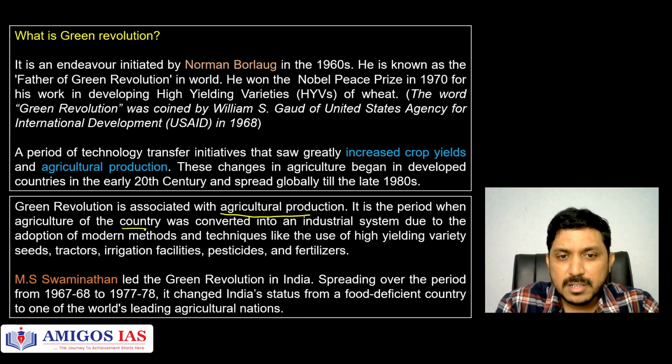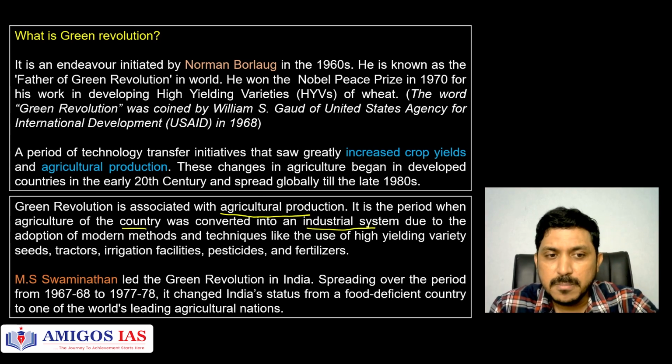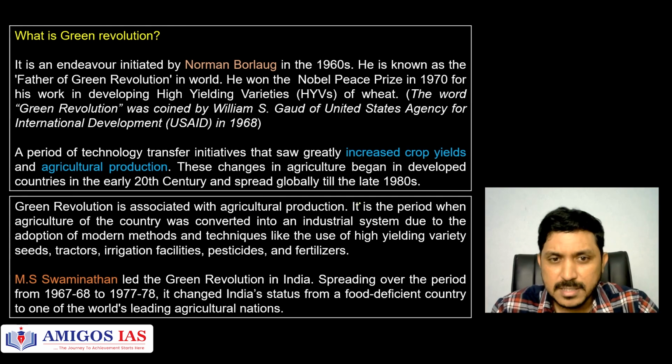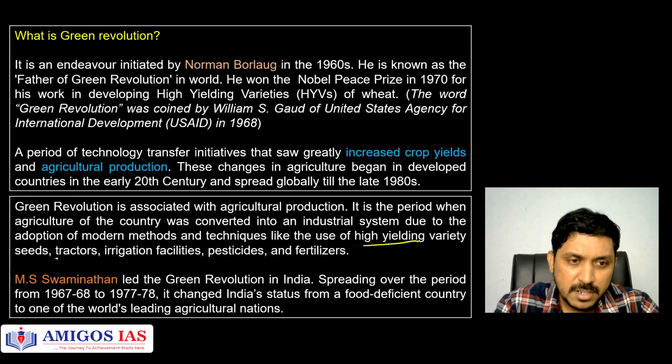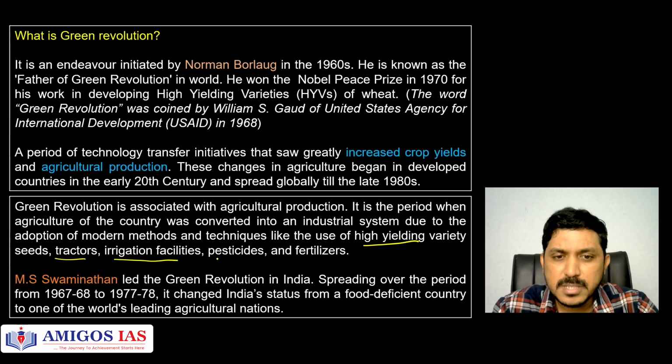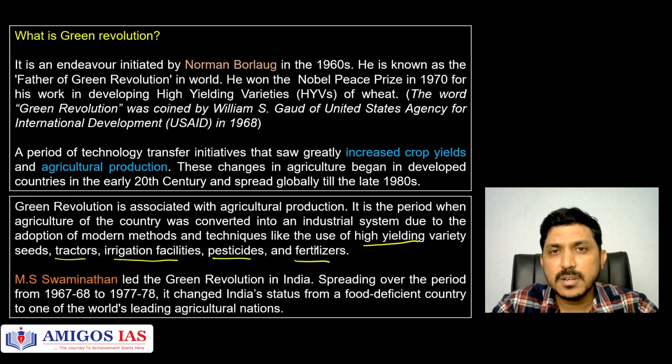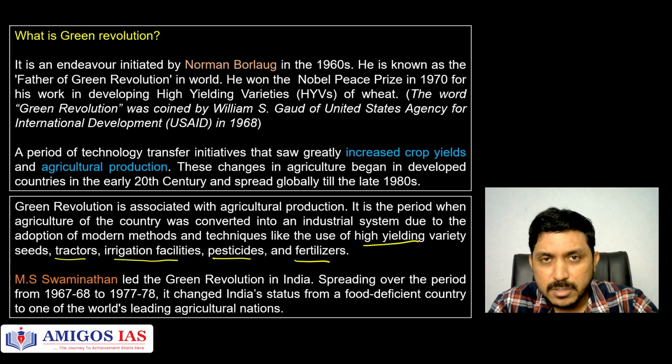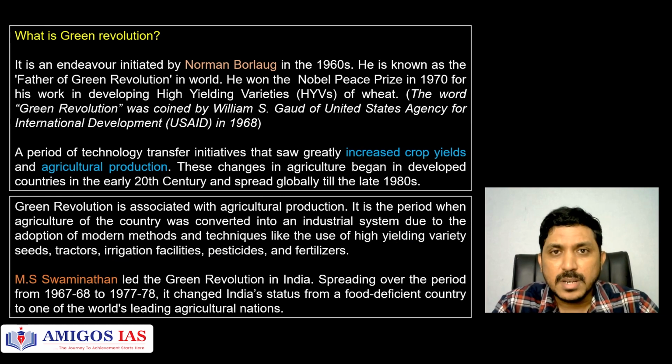When India's agriculture was converted into an industrial system due to the adoption of modernization techniques like high yielding varieties, tractors, irrigation facilities, pump sets, pesticides, fertilizer. That means we are going for modernization of agriculture by using seeds which produce high yield in a short span of time. And we are also using agricultural implements, the machines, to facilitate this particular agricultural crop production. That means green revolution is nothing but a revolution which tries to enhance agricultural production by using modernization, or I can say modern agricultural implements.